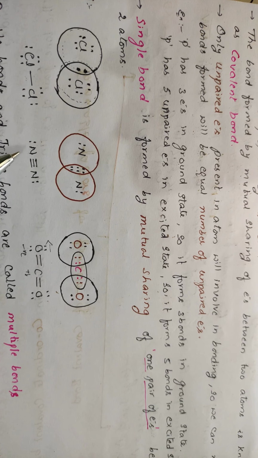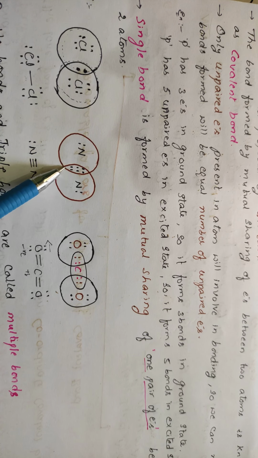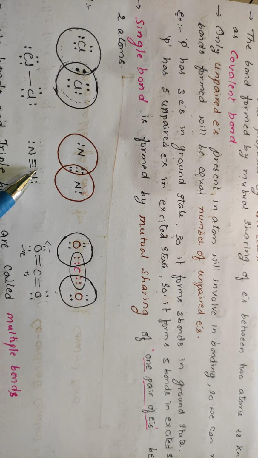Suppose nitrogen. Nitrogen will be having 5 electrons: 1, 2, 3, 4, 5. And in nitrogen, 3 bonds are formed, and each bond involves 2 electrons: 2 electrons, 2 electrons, 2 electrons.